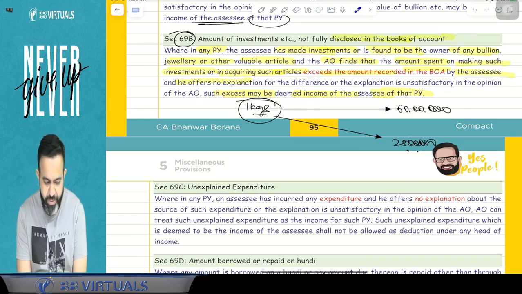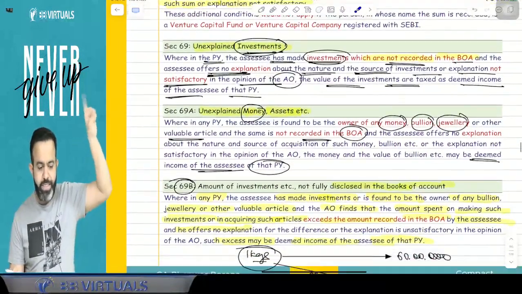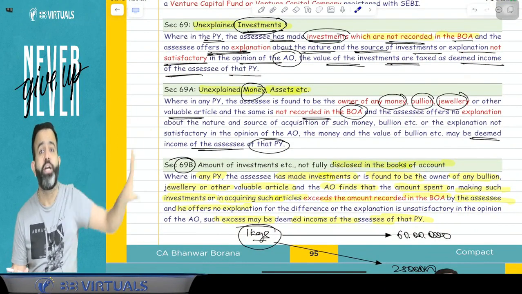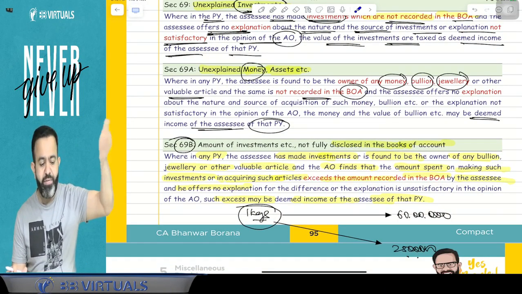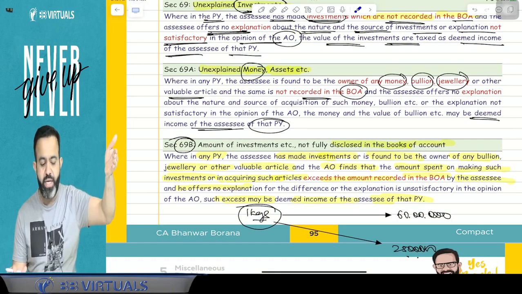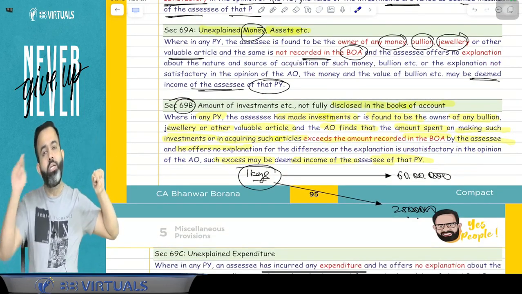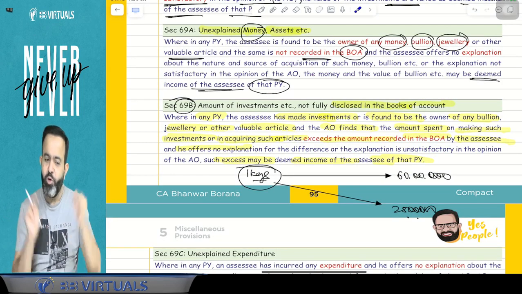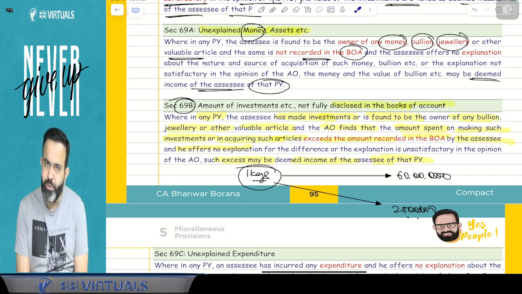So what I am saying, try to understand. Now, what is the difference between the three sections? 69 says unexplained investment: you made the investment but have not recorded it at all. Second is unexplained money: any money, jewelry or other valuable article you have not recorded at all. Now 69B says that you have recorded but not fully recorded. So whatever the difference, that will be treated as your income. You got my point or not?